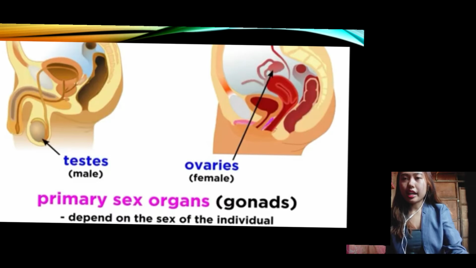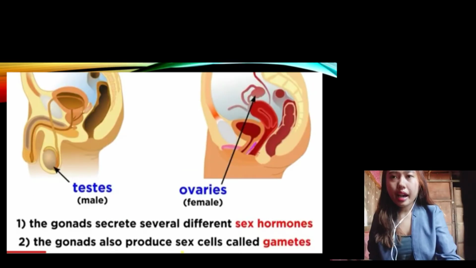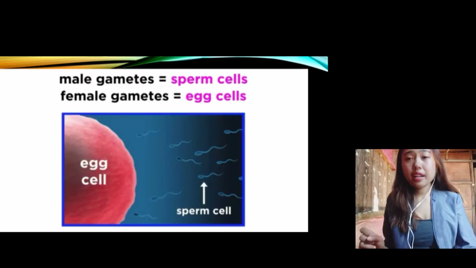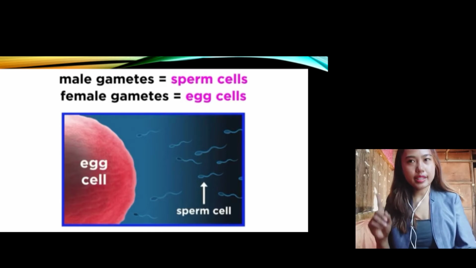The male gonads are called testes, and the female gonads are called ovaries. The purpose of the gonads is to secrete different sex hormones and also to produce sex cells called gametes. The male gametes are sperm cells, while the female gametes are egg cells.